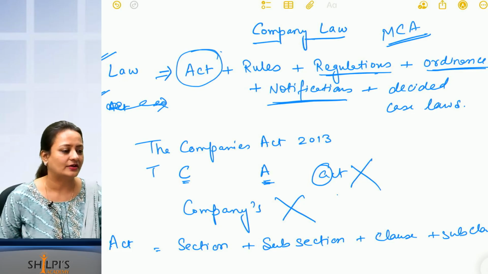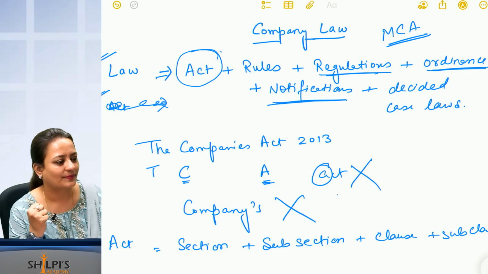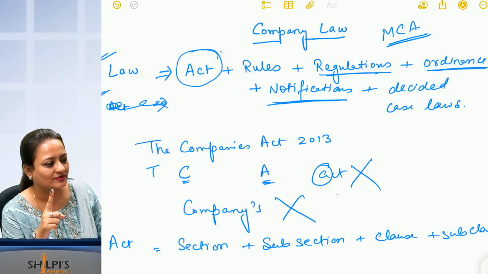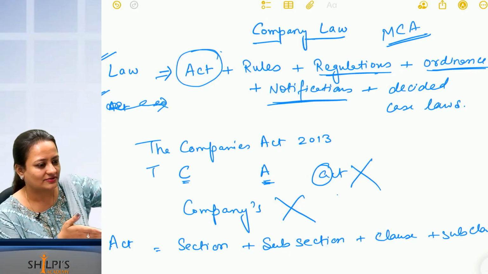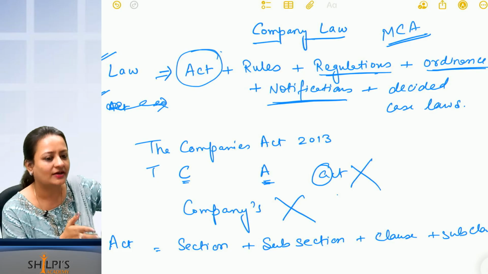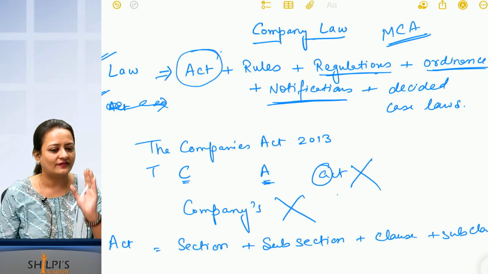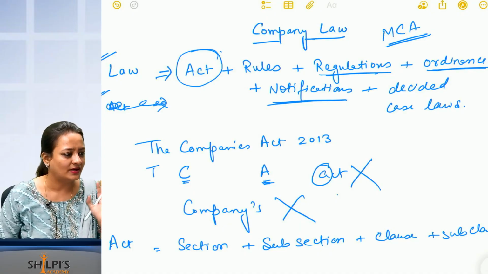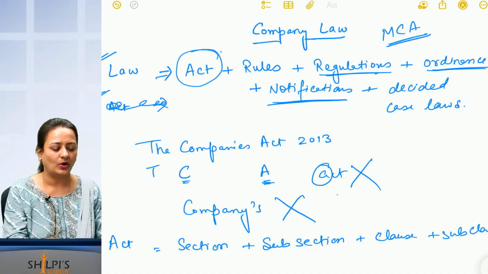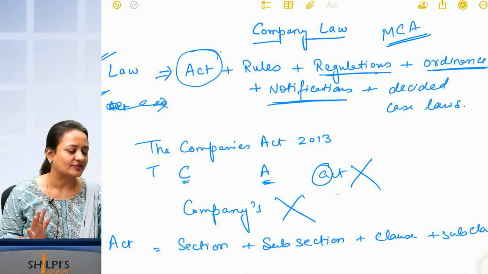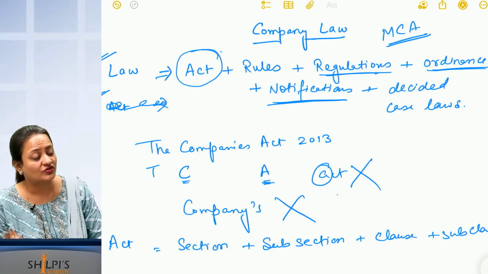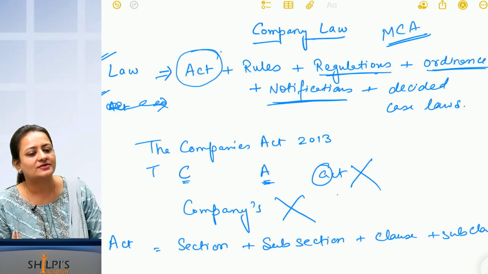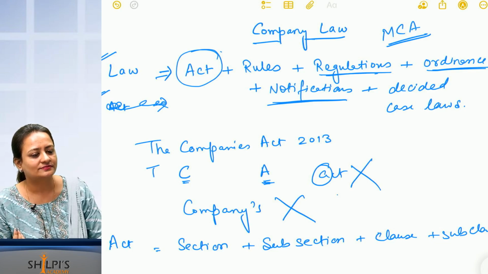I will keep on telling you central government, central government. Now who is central government? Do we have only one person as central government? No. Central government has many committees, for railways there is a separate one, for defense it is separate, correct? Similarly for corporate affairs we have a separate one which is known as MCA. MCA is the central government body which makes the rules, regulations, etc. So in that they will give out notifications. MCA is under which minister? Who handles the MCA? She is very famous in Coimbatore.